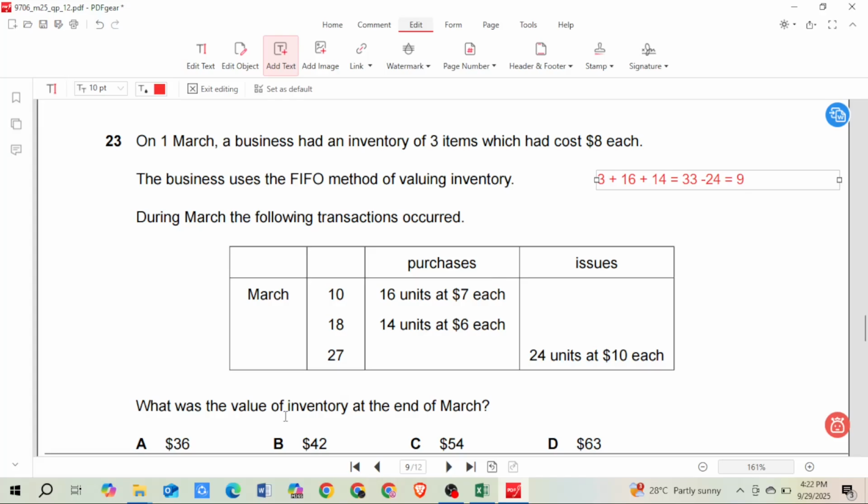And the question was asking what is the value of this closing inventory. So 9 inventory and the value is $6 each. We multiply that with 6, and 9 times 6 is 54. So $54 is the value of the closing inventory. Do you have that option here? Yes, C. So your correct option is option C, $54.